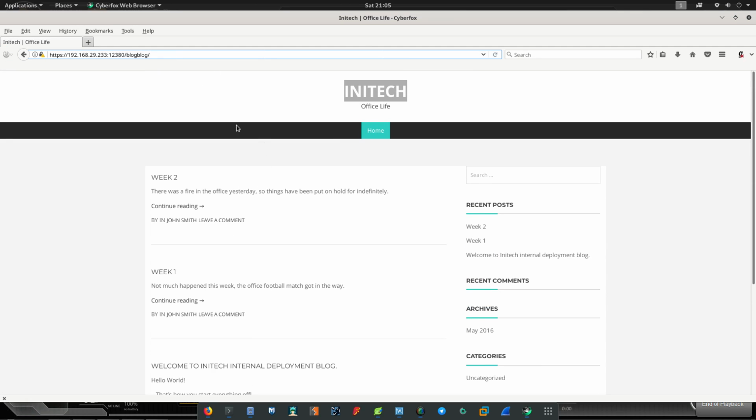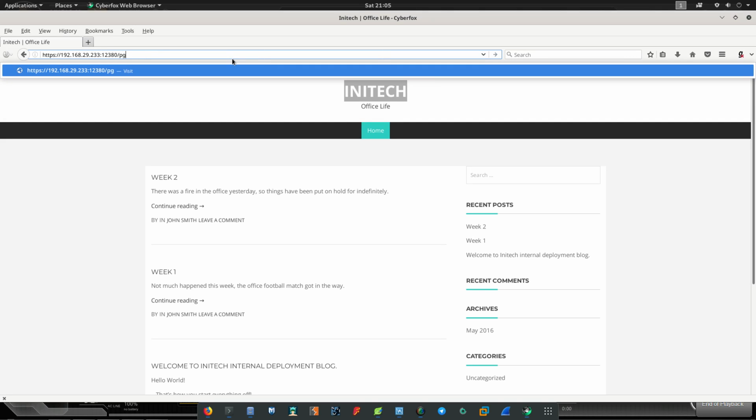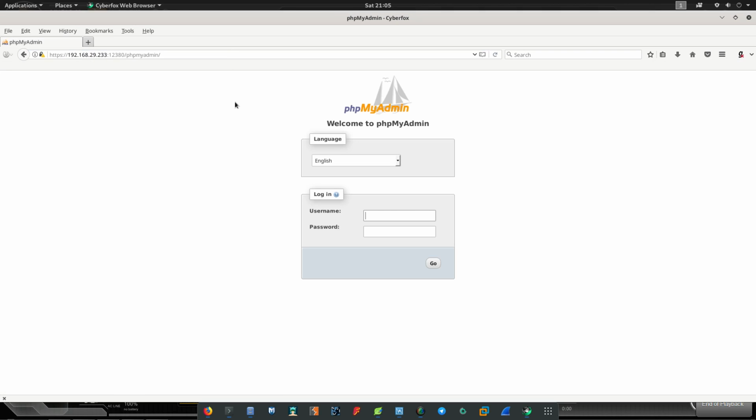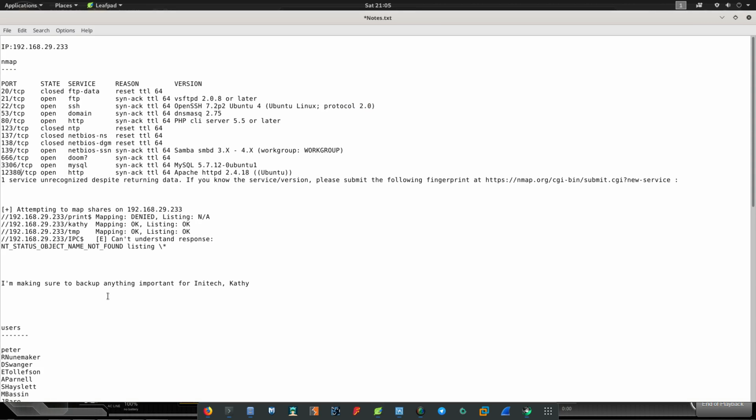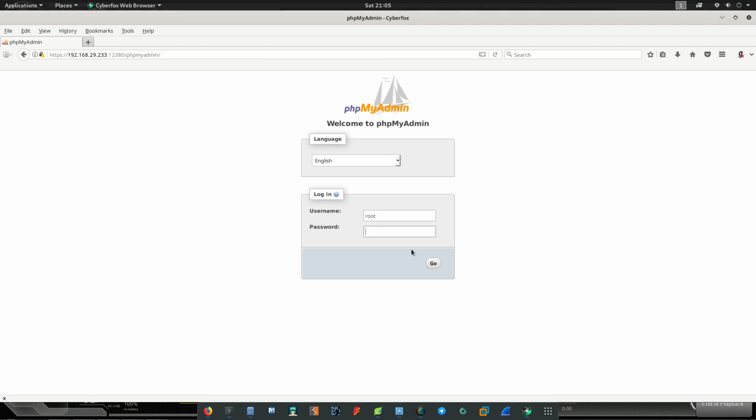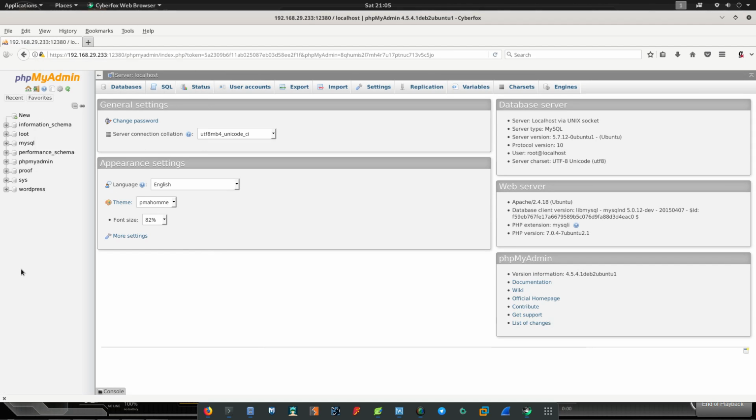Now I'll tell you how. This is another way you can crack WordPress passwords as well. So root and the password we got earlier for the root, right? You can see so many databases. I don't know why this database is there.